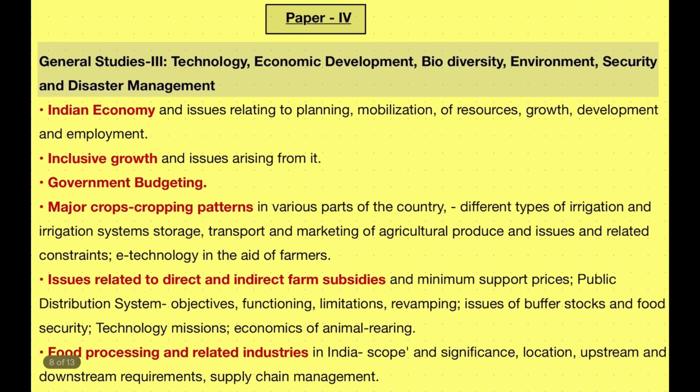Let's move on to the next paper, paper 4, GS3, which consists of technology, economic development, biodiversity, environment, security and disaster management.